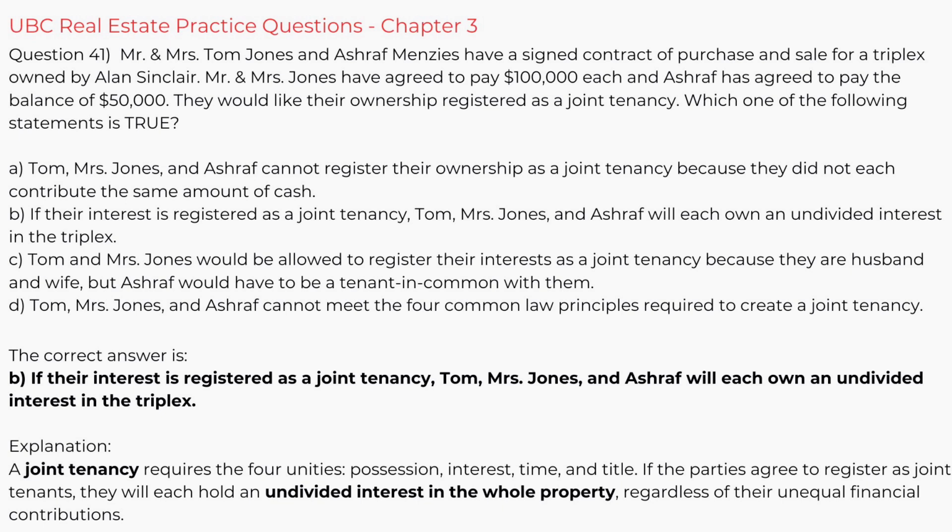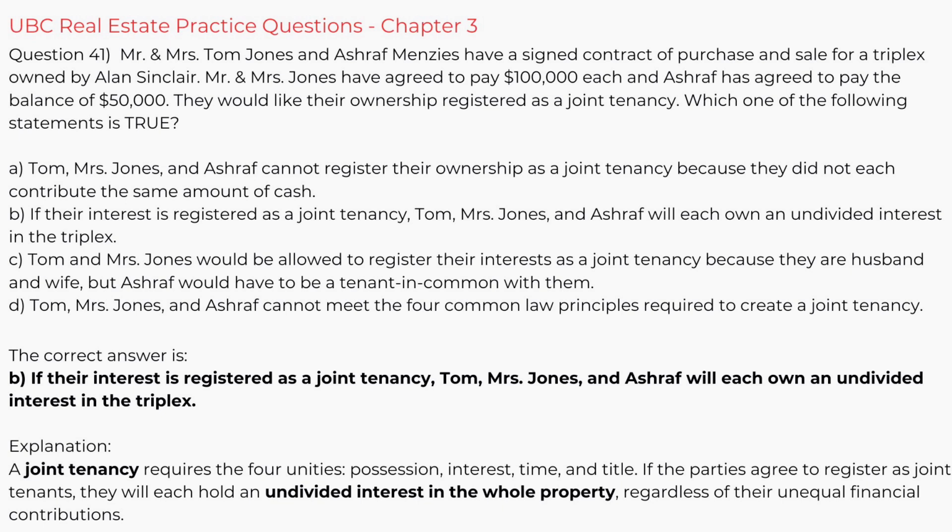A. Tom, Mrs. Jones, and Ashraf cannot register their ownership as a joint tenancy because they did not each contribute the same amount of cash. B. If their interest is registered as a joint tenancy, Tom, Mrs. Jones, and Ashraf will each own an undivided interest in the triplex. C. Tom and Mrs. Jones would be allowed to register their interests as a joint tenancy because they are husband and wife, but Ashraf would have to be a tenant in common with them. D. Tom, Mrs. Jones, and Ashraf cannot meet the 4 common law principles required to create a joint tenancy.